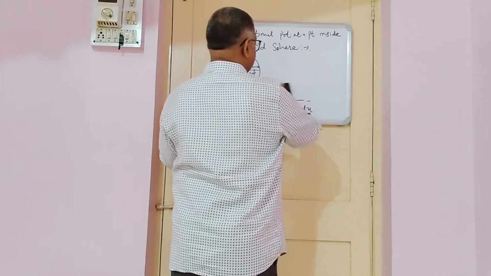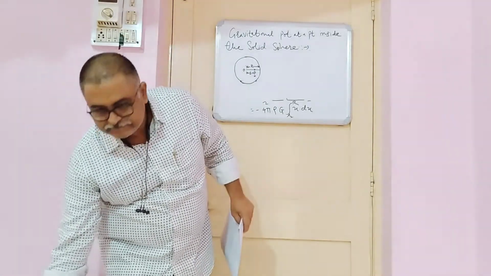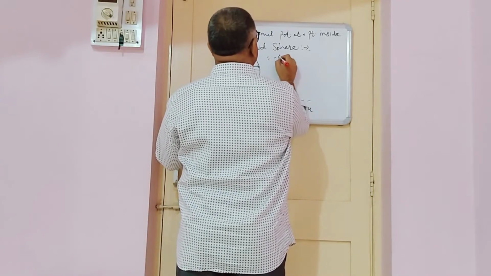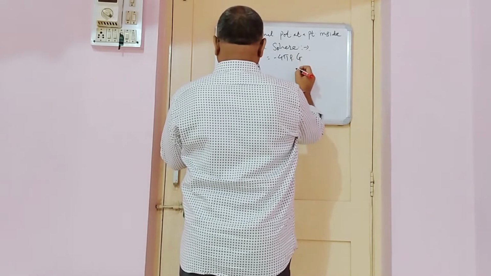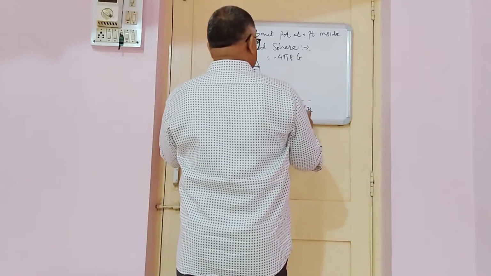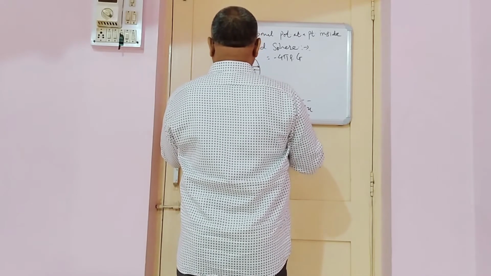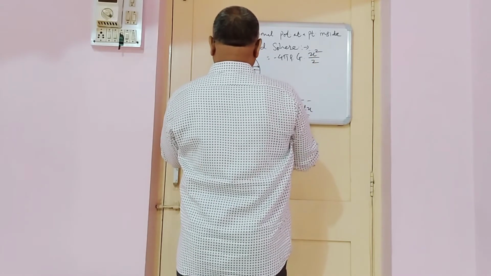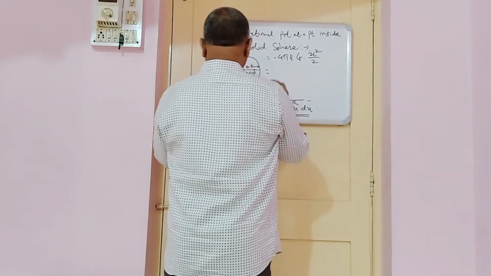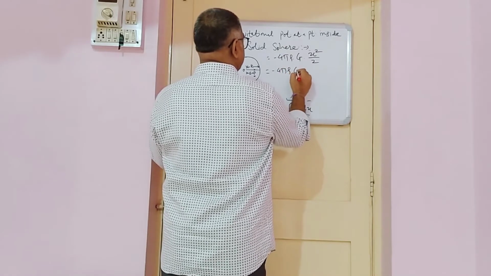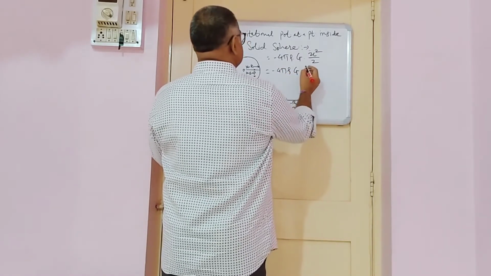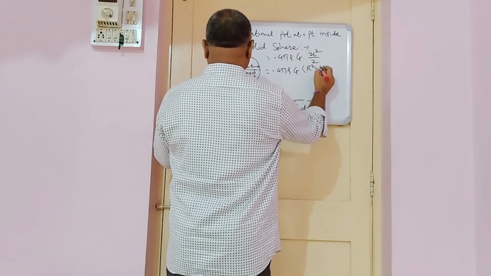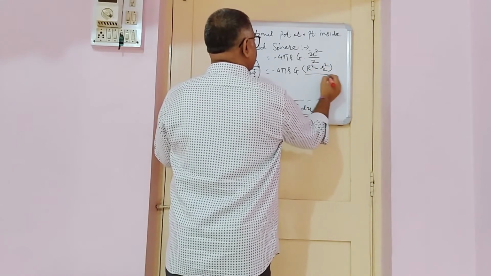In this way, very simple: minus 4 pi rho G, and this integral gives x square by 2, so it is minus 4 pi rho G times, for the upper limit R square and lower limit small r square, divided by 2.